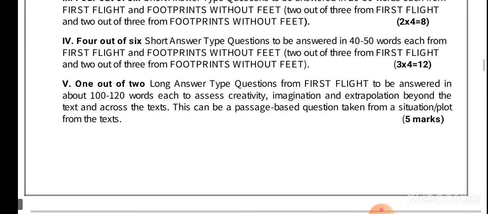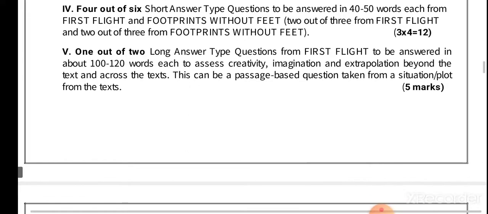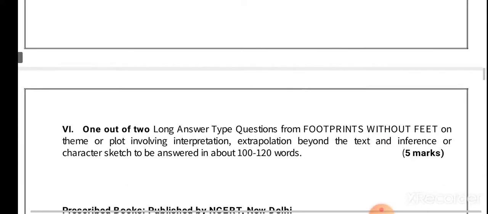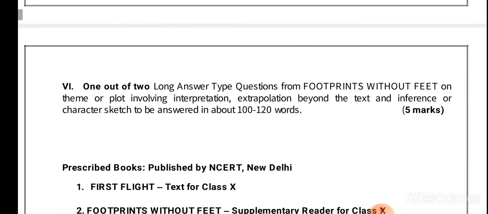This will consist of 12 marks, and one long answer type question from First Flight to be answered in about 100 to 120 words. It will be of 5 marks, and one long answer type question from Footprints Without Feet. It should also be answered in 100 to 120 words and consist of 5 marks.